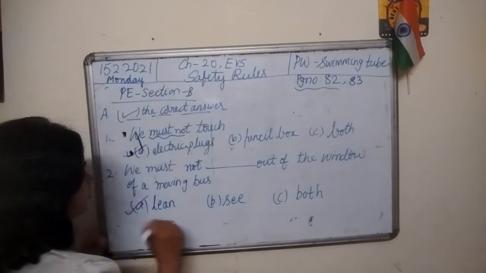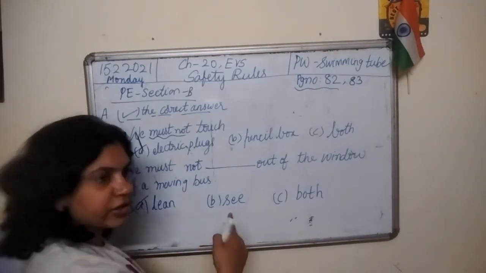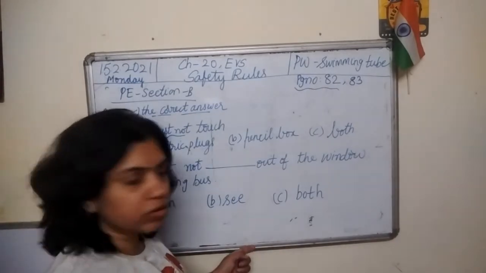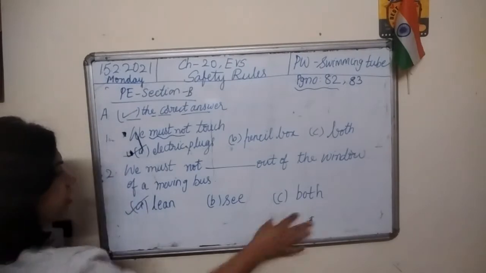So lean is the right answer. We must not see out of the moving bus. You can of course sit and see. Okay, so no problem. Both, no, this is not the right answer.